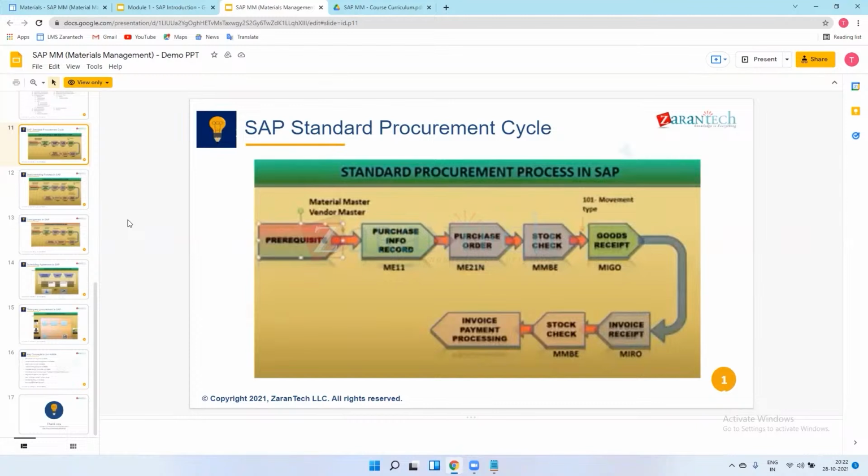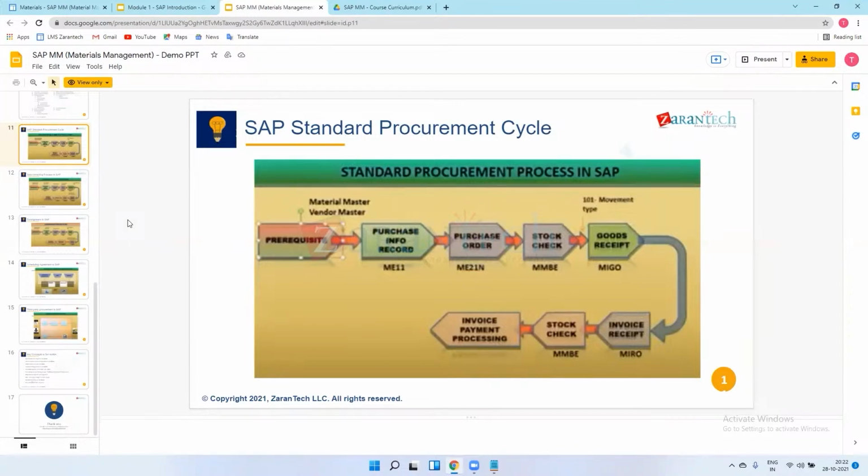In simple language, suppose we have an ERP implementation like SAP in our project, and there we first implemented the greenfield.